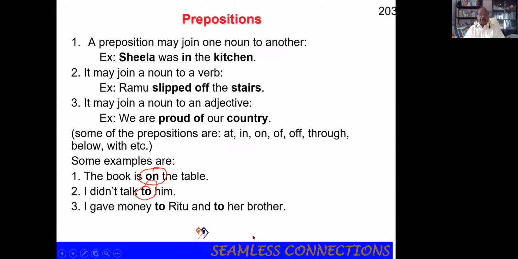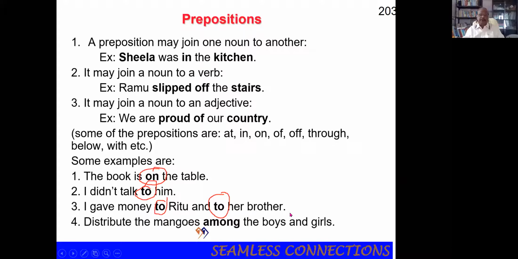I gave money to Ritu and to her brother. If you remove these two and try to read the sentence, "I gave money Ritu," money Ritu is not there. Money to Ritu. See the very small word, how important it is. And her brother: "money Ritu and her brother" is wrong. Money to Ritu and to her brother. So very, very important are the prepositions.